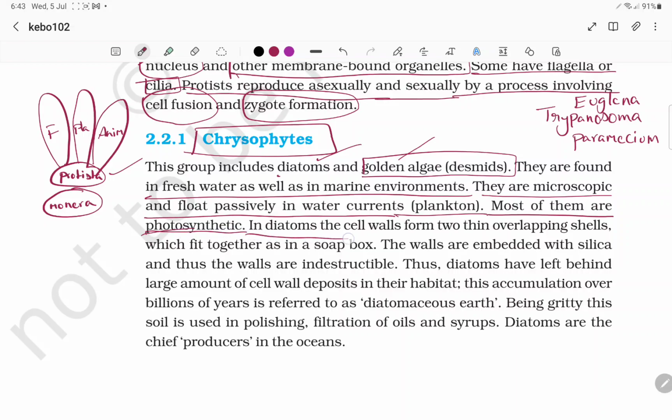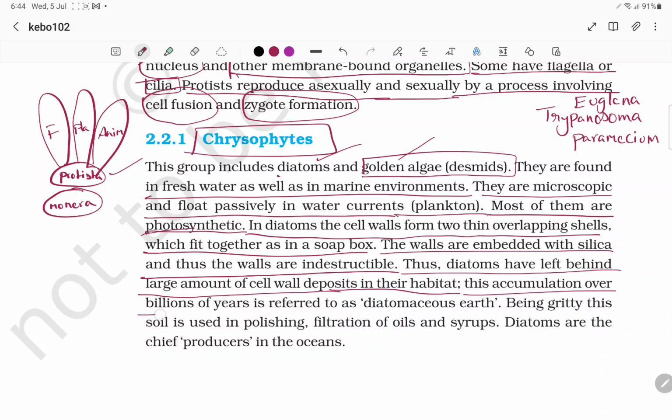In diatoms, the cell walls form two thin overlapping shells which fit together as in a soap box. The walls are embedded with silica and thus are indestructible. Diatoms have left behind large amounts of cell wall deposits in their habitat.